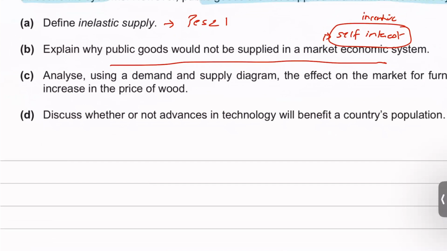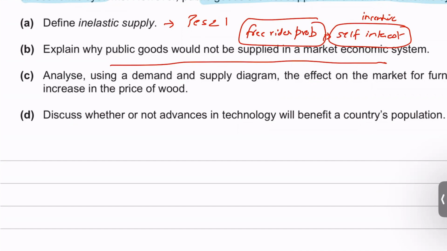Since rational consumers know that the benefit would be the same for everyone else and they can't exclude anyone else, they won't end up buying it. Instead, they will wait for others to buy it, right? They would want a free ride on someone else's money, which is the free rider problem. Because of the free rider problem, ultimately no one will end up buying it, and ultimately the government will have to provide it in an economic system.